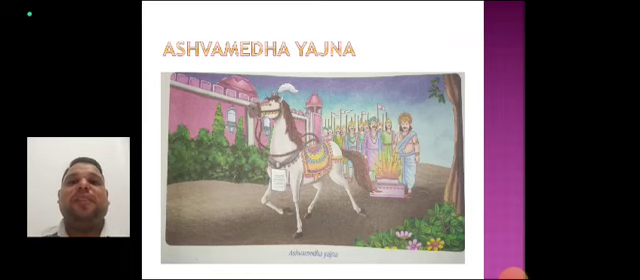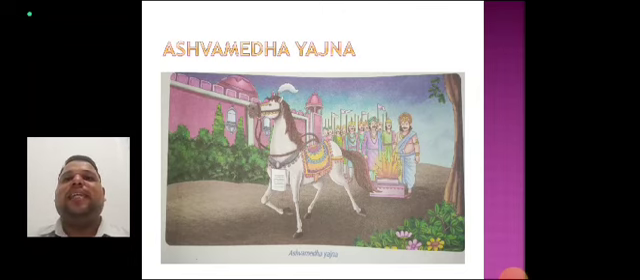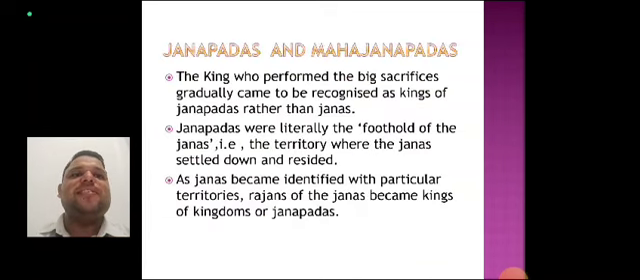It was conducted by a king to showcase his military strength, and the horse was set loose to roam around for a period of 1 year. If the horse wandered into the kingdom of other kings and they stopped it, they had to fight the king whose horse had been stopped. If they allowed the horse to pass, it meant that they accepted the authority of the Raja who performed the sacrifice. Next is Janapada.